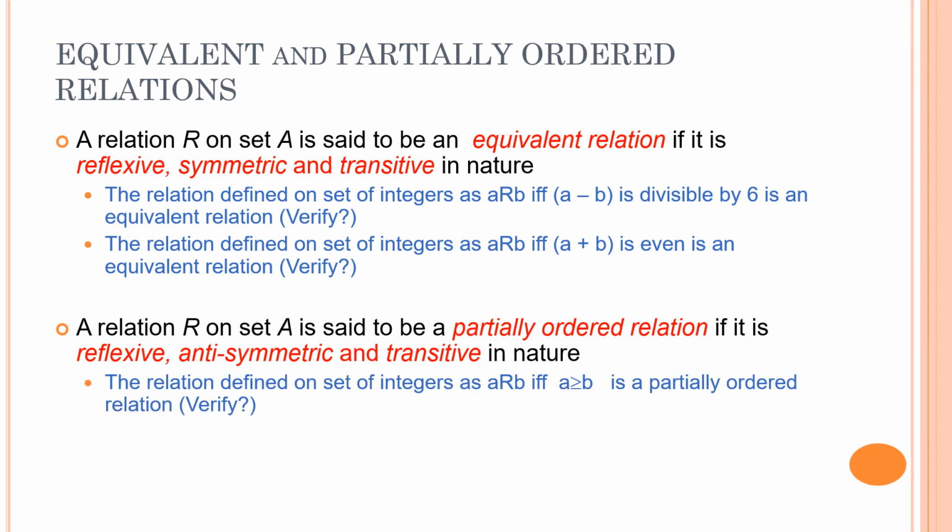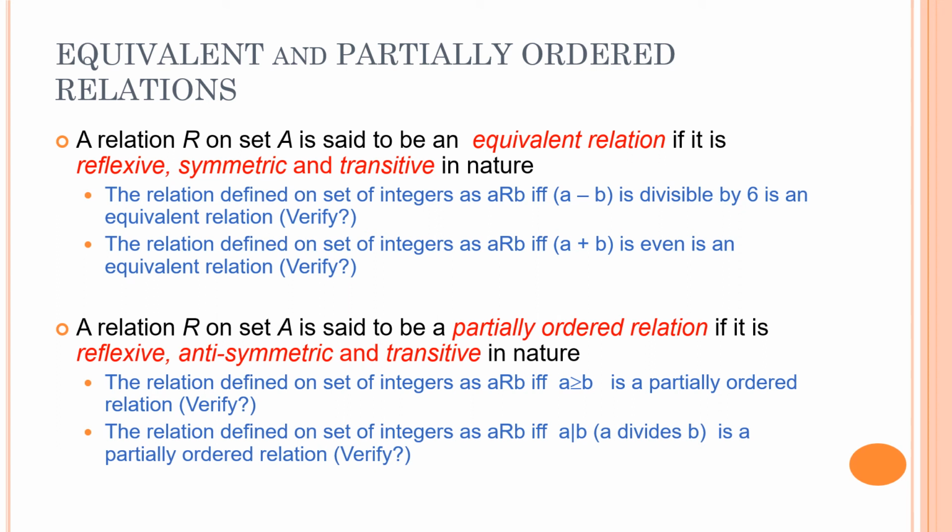Again, a couple of examples. The relation defined on the set of integers as A greater than or equal to B is a partially ordered relation. And the relation defined on the set of integers as A divides B is a partially ordered relation. Once again, you have to verify on your own whether these two relations are reflexive, antisymmetric and transitive in nature.